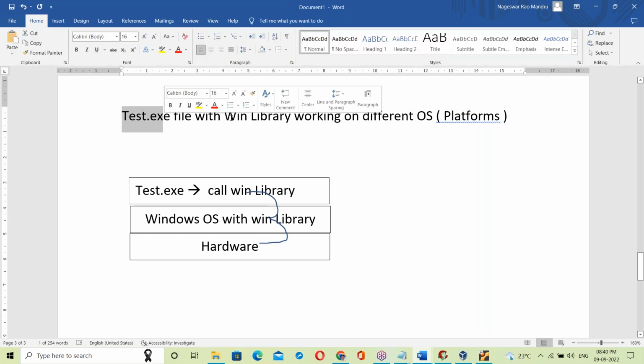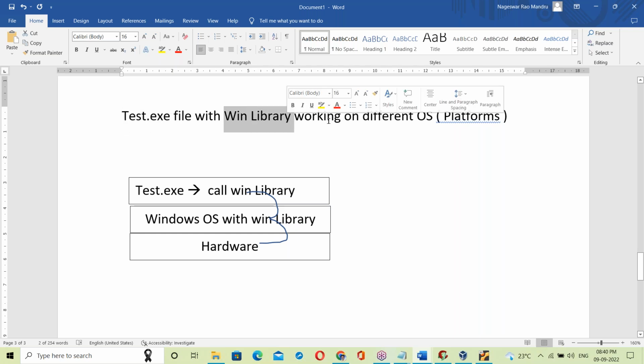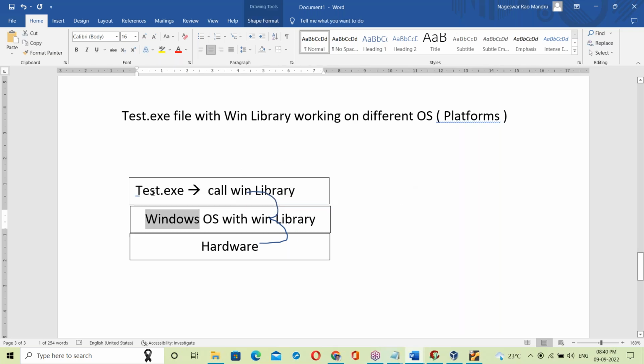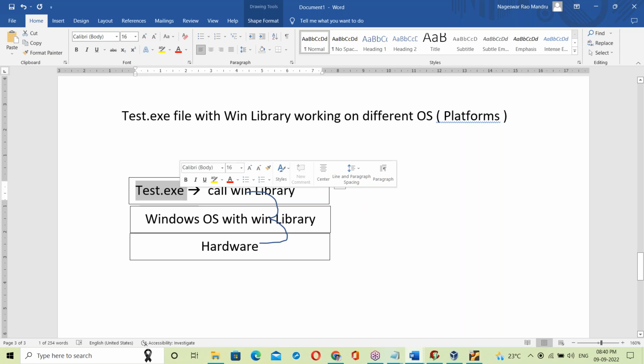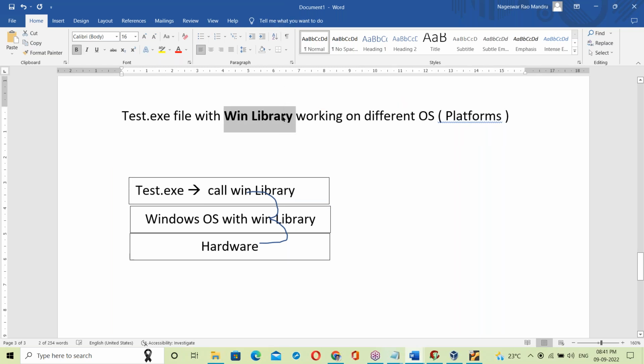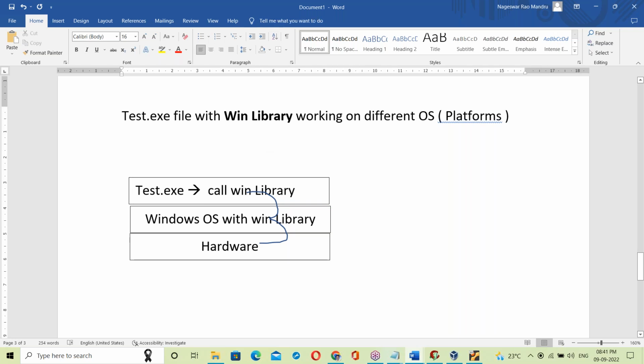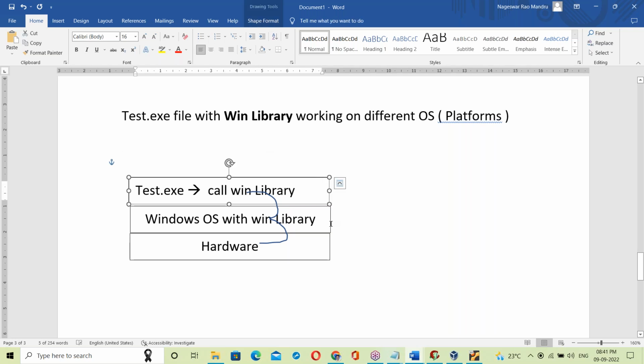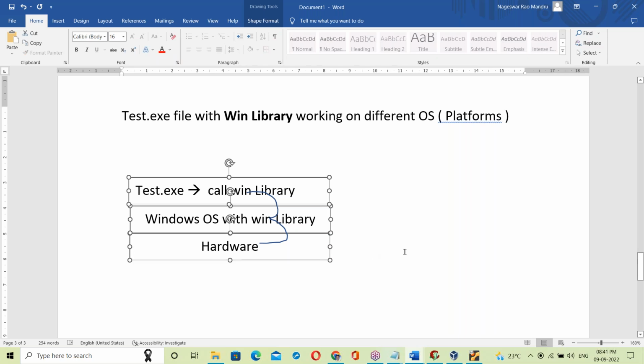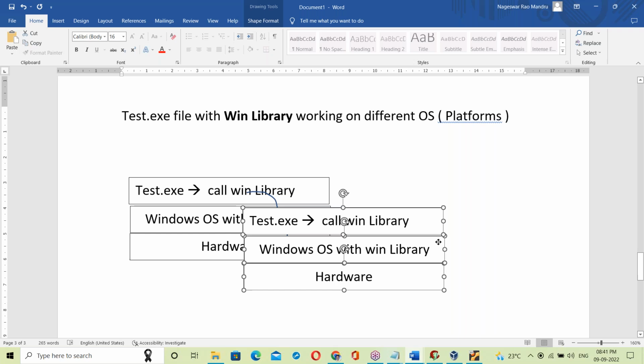First on Windows OS, when you try to run the test.exe file, it will try to call the Windows OS library, because it is already linked with the Windows OS library. That library is available, and using it, it communicates with the hardware, so it finishes successfully. Now let us take another platform, suppose Linux.